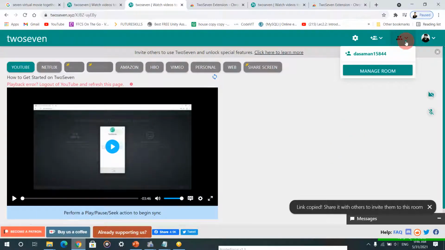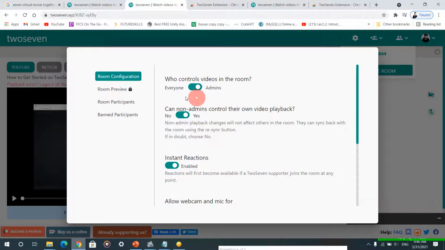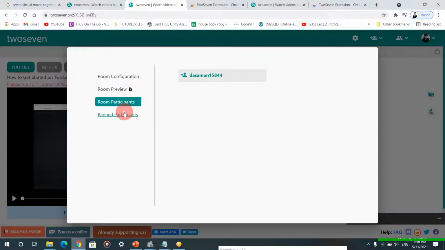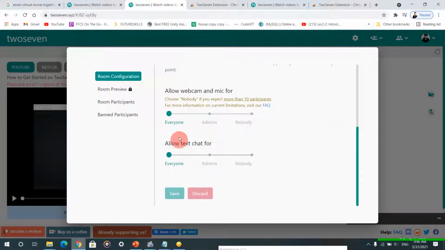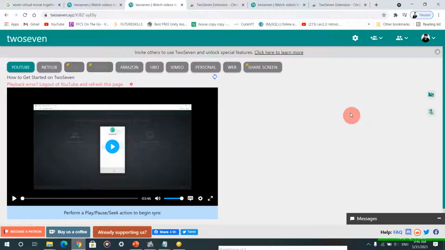Another option is there to manage the room, whoever you want to keep in the room, or if you have to mute someone, or do anything, you can do it from the admin panel. You can allow all mics or allow the chat, you can control it over here. Now you can see how many functionalities they have given.